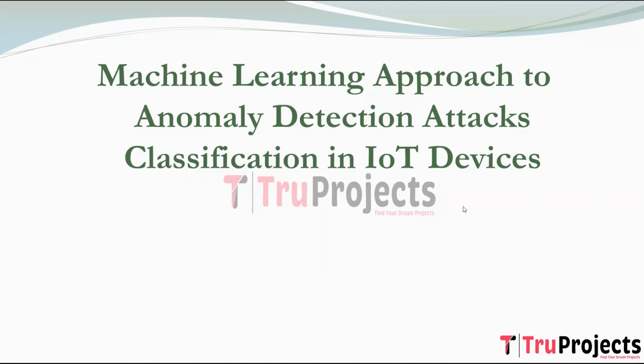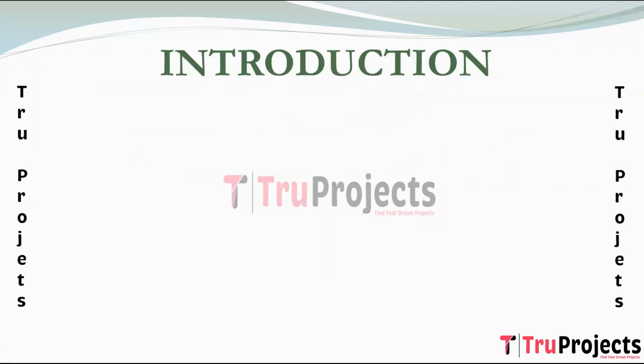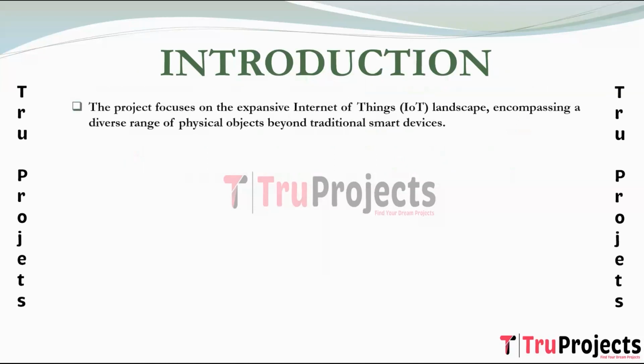To projects. In this video, we are going to explain about the project, which is machine learning approach to anomaly detection attacks classification in IoT devices. Introduction of the project. The project addresses the expanding landscape of Internet of Things, which extends web connectivity beyond traditional smart devices to encompass a wide array of everyday physical objects.